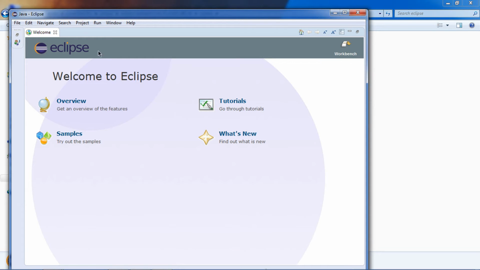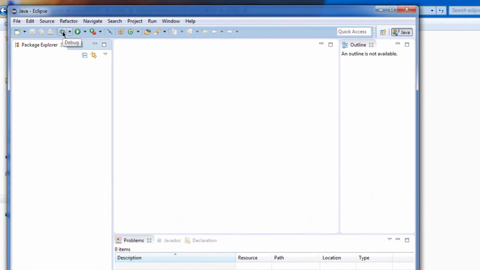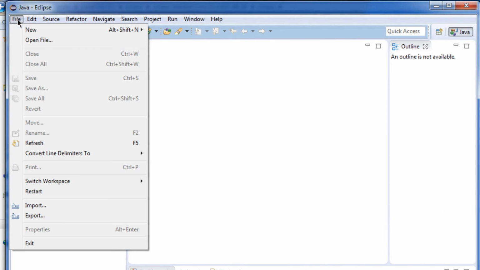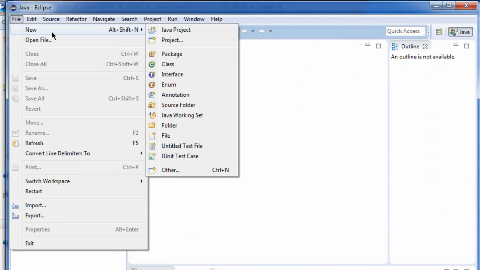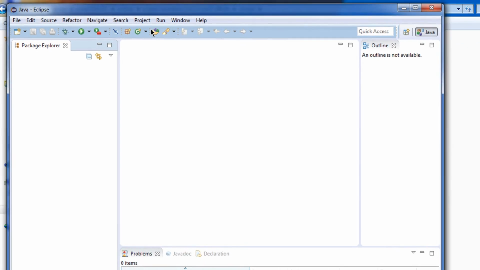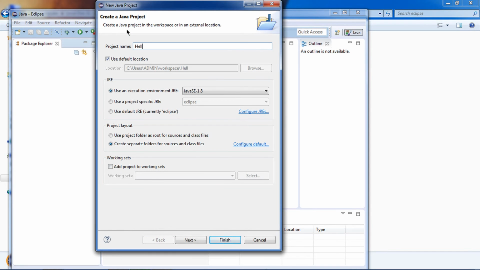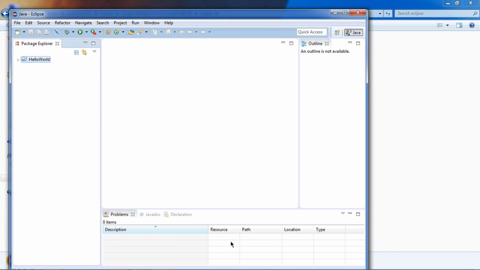Close this welcome page. Now go to the File menu. Inside the File menu, select New and then select Java Project. Type the project name and then click on the Finish button.